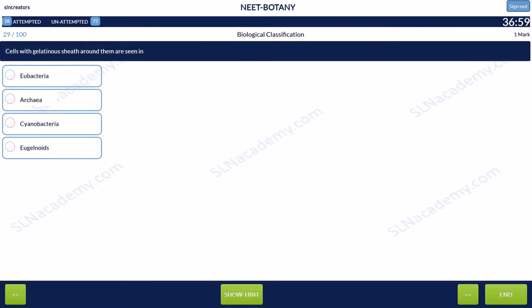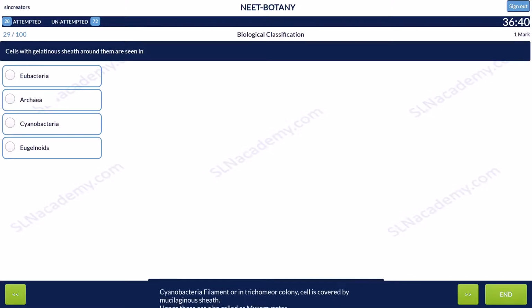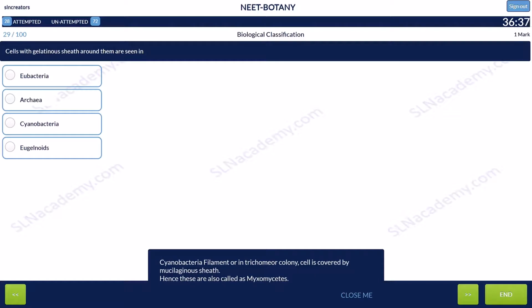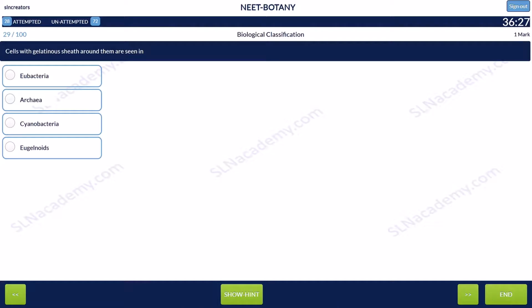Question 29. Cells with gelatinous sheath around them are seen in option 1, Eubacteria, option 2, Archaea, option 3, Cyanobacteria, and option 4, Euglenoids. Cyanobacteria filament or in trichome colony, cell is covered by mucilaginous sheath. Hence, these are also called as myxophyceae. And the answer is option 3, Cyanobacteria.